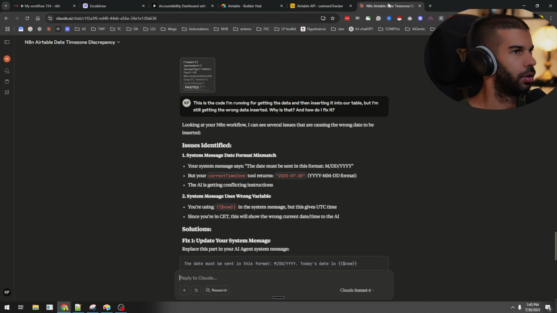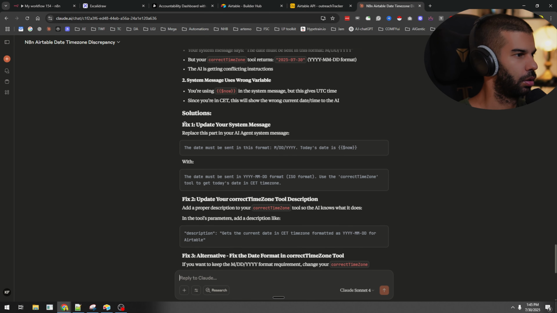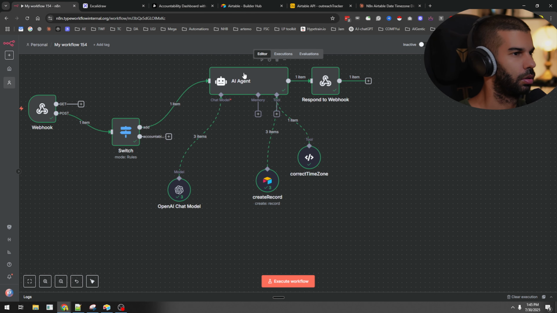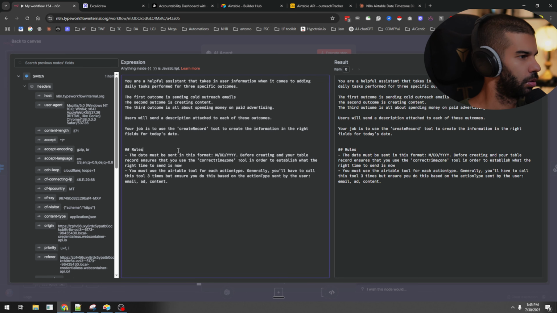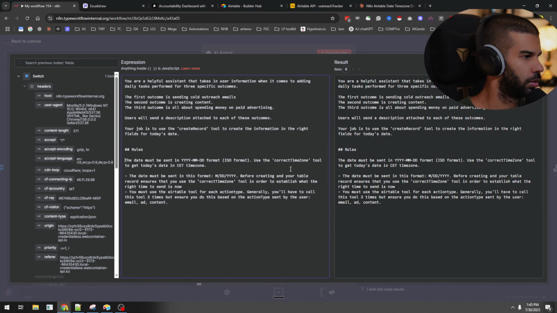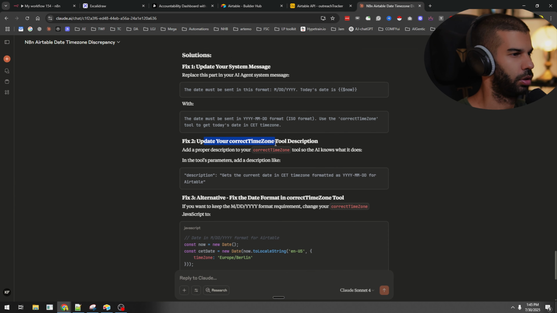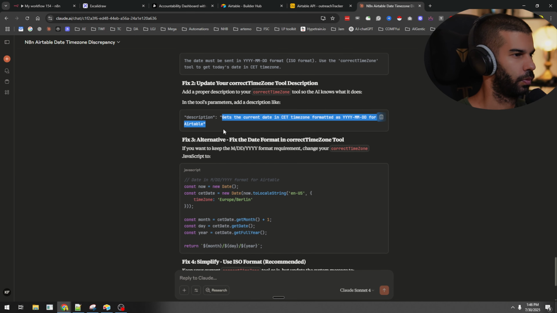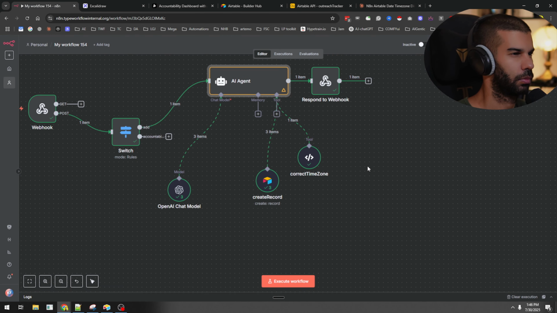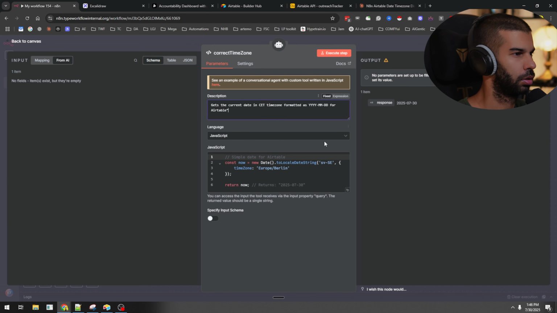Interesting. Okay, let's try again. Replace this part in your system message: Today's date is... Okay, let's update the system prompt. Okay, that's fine. Now, what else? Upgrade your correct time zone tool description. Add the proper description. Okay, I don't know if this will move the needle, but paste that in there.